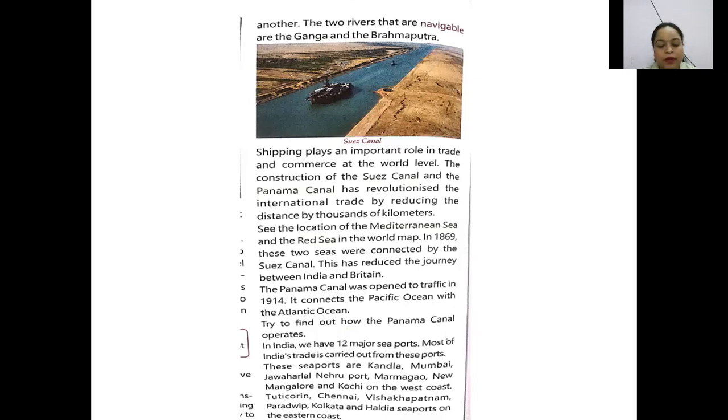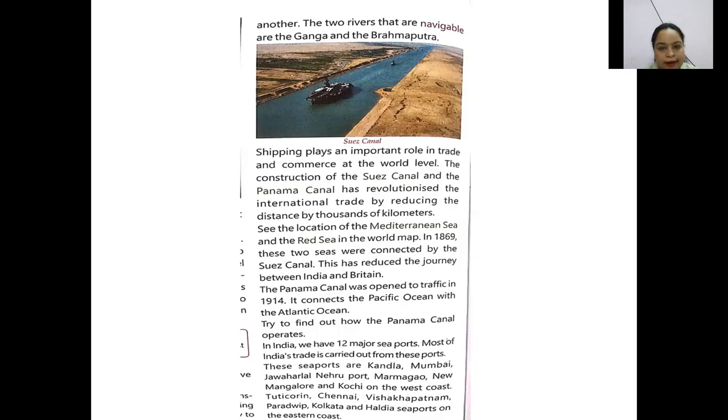In India, we have 12 major seaports. Most Indian trade is carried out by these ports.